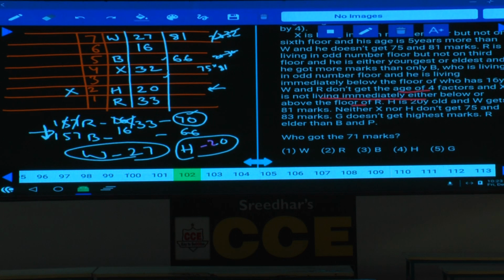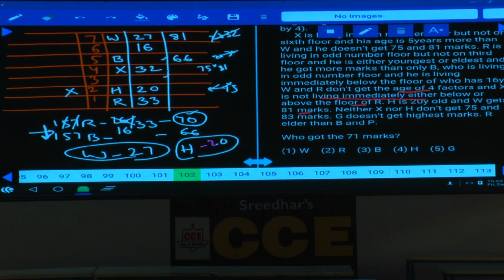Then 21 and 20. H is 20-year-old and W gets 81 marks. Neither X nor H gets 75 marks. X is not getting 75 and H is also not getting 75. And 75 here is ruled out, and 75 here also ruled out. And G does not get the highest marks. Tell me what is the highest mark in this one? Highest mark is 83. Now G is not getting 83 marks.